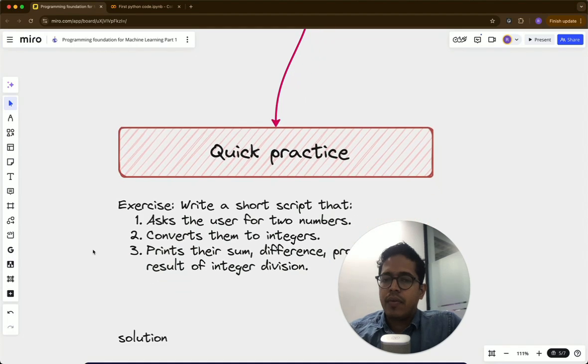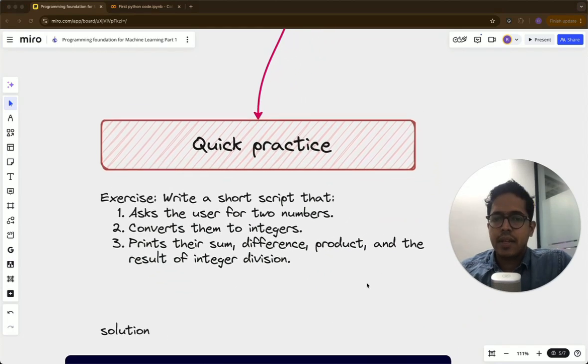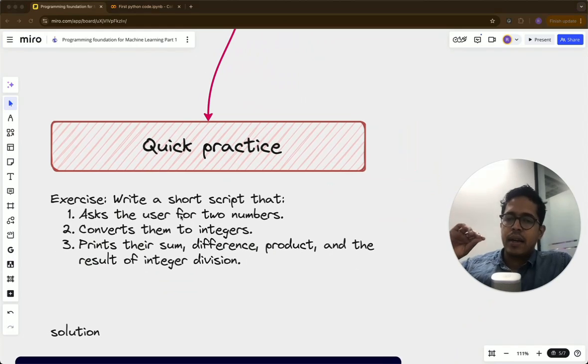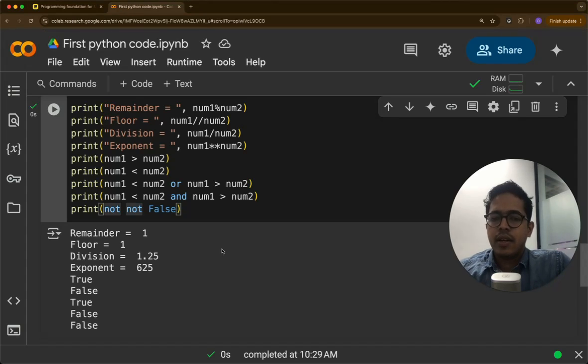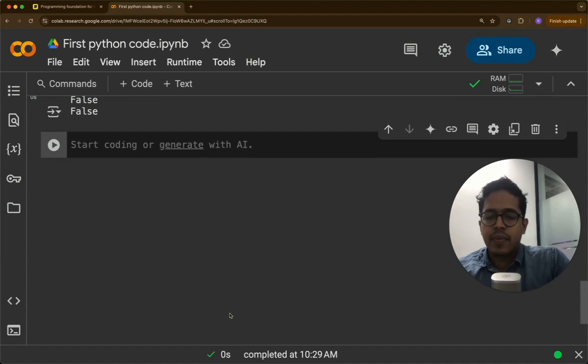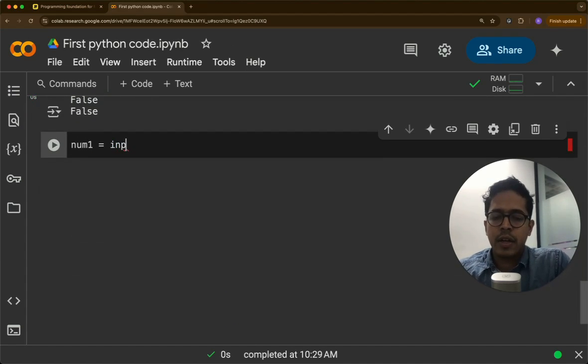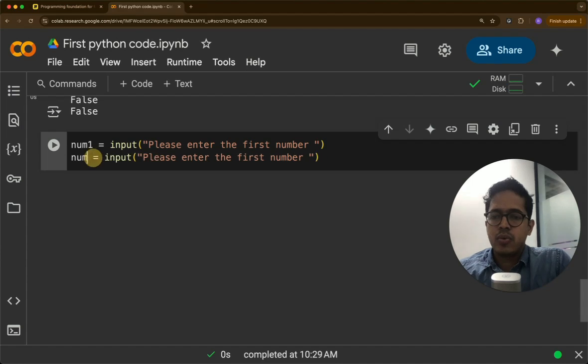Okay, now we can do a little bit of quick practice. So here is an exercise. We should write code that asks the user to input two numbers. We should convert the numbers to integers, then print their sum, difference, product, and the result of their integer division. All right, so let us write that. Num1 equal to input, please enter the first number. Then similarly, num2 equal to input, please enter the second number.